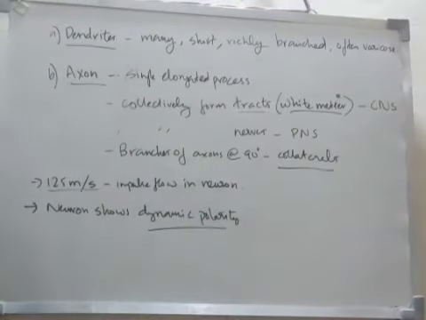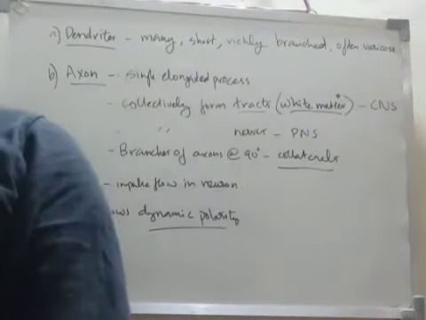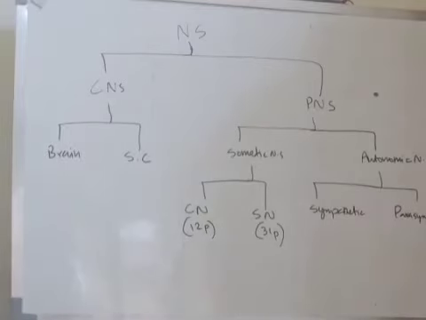In the central nervous system there are the brain and spinal cord, and in the peripheral nervous system there are cranial nerves and spinal nerves, with somatic and autonomic nervous systems. Somatic contains cranial nerves, 12 pairs, and spinal nerves, 31 pairs, and the autonomic nervous system comprises the sympathetic and parasympathetic nervous systems. So this is the classification of the nervous system.